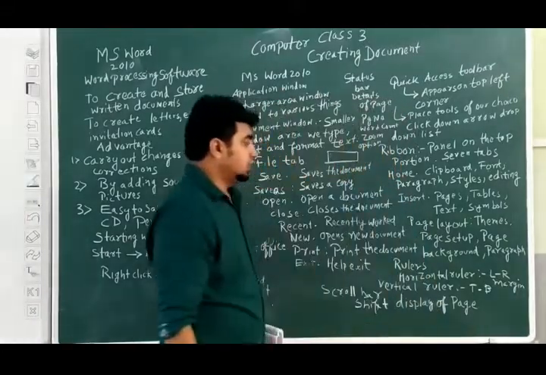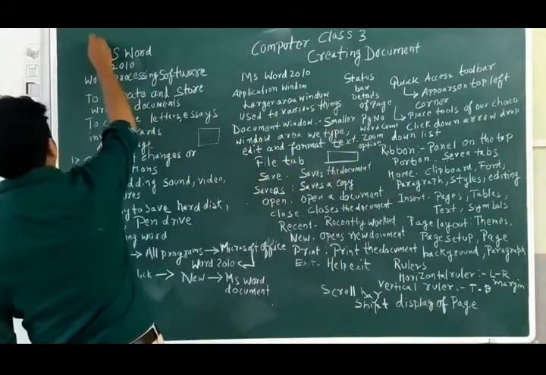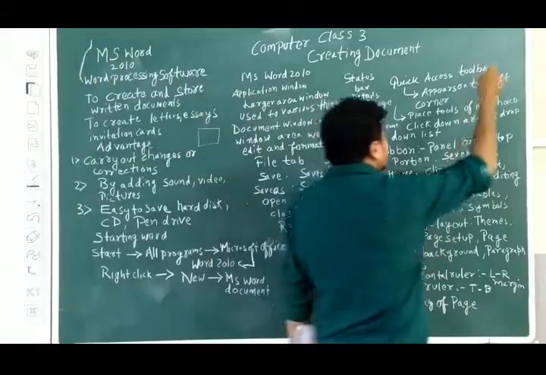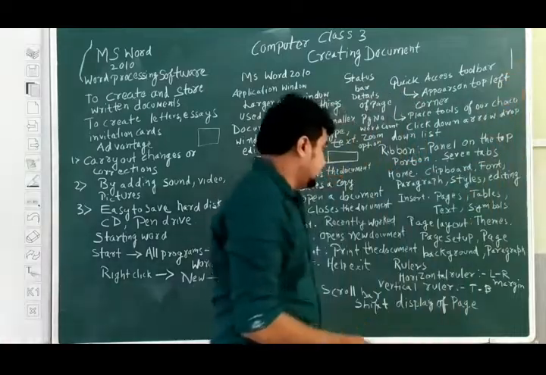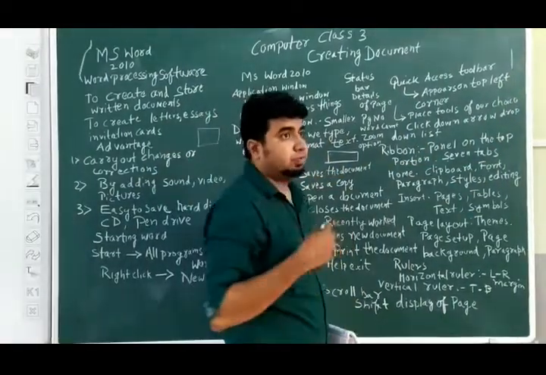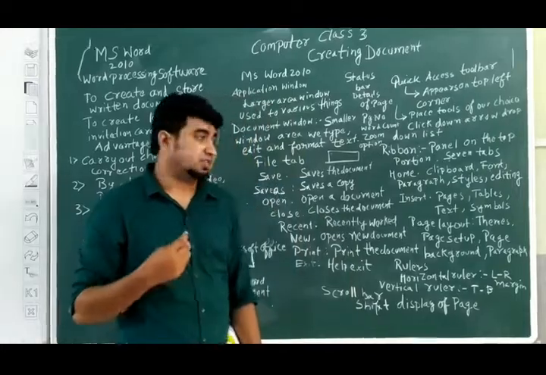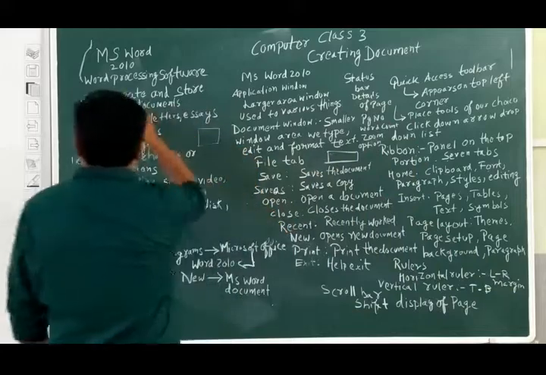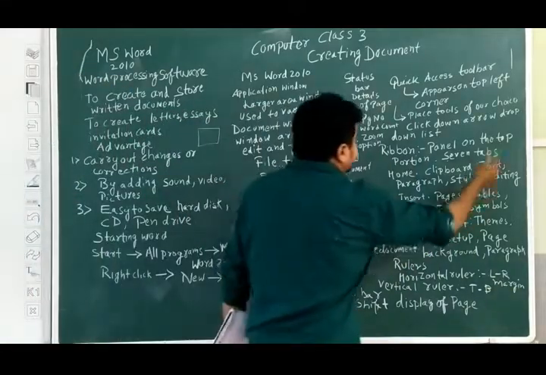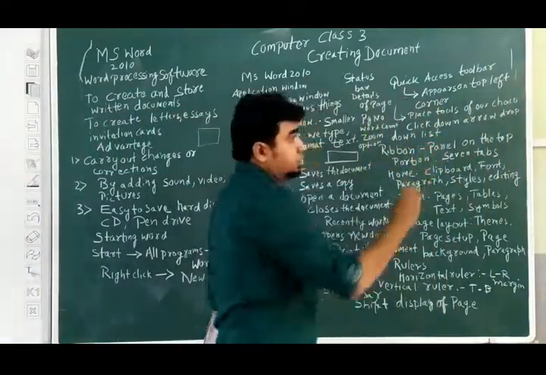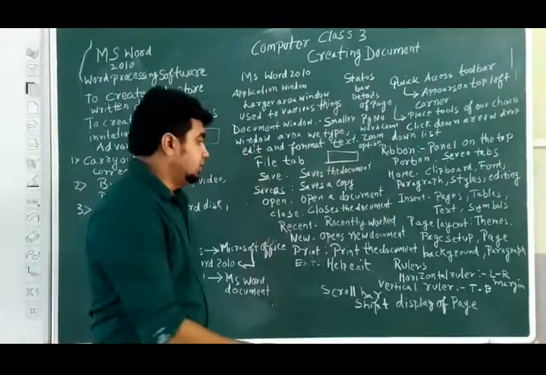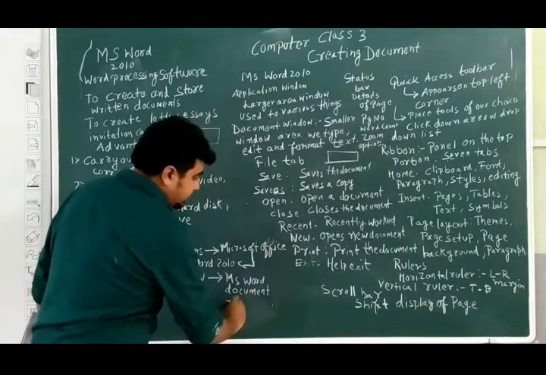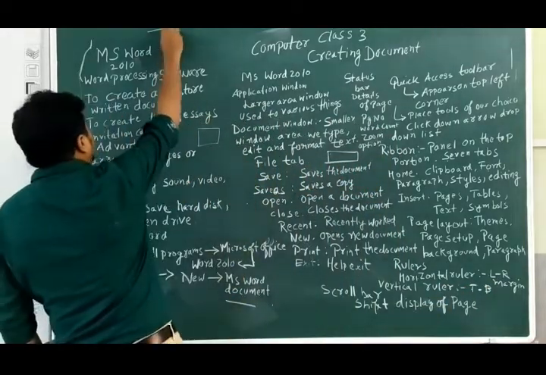Rulers. Rulers is basically the margin, from where you are starting. Suppose this is my margin. This is the left margin and this is the right margin. So this is rulers. With the help of rulers we can generate margins. One is the horizontal ruler, left to right margin. And the vertical ruler means top to bottom. This is the bottom part and this is the top part.